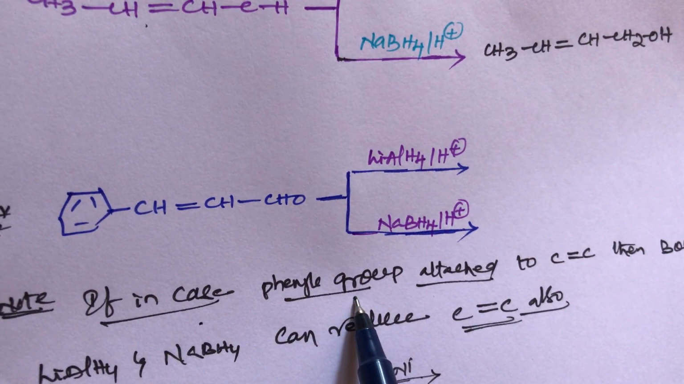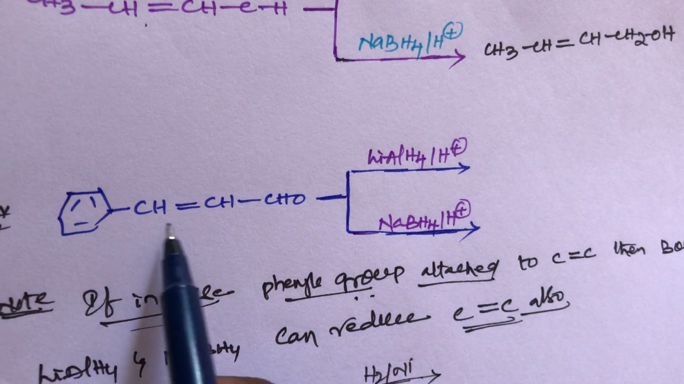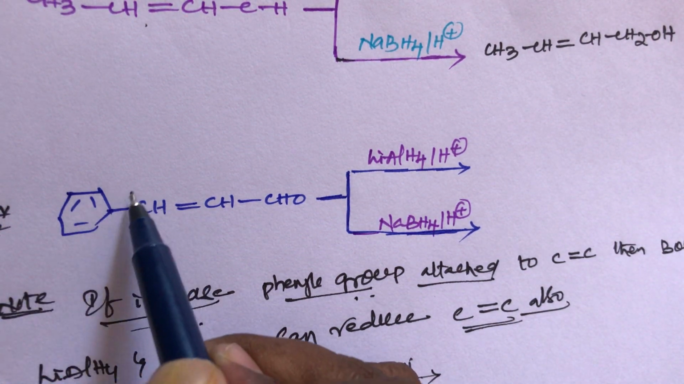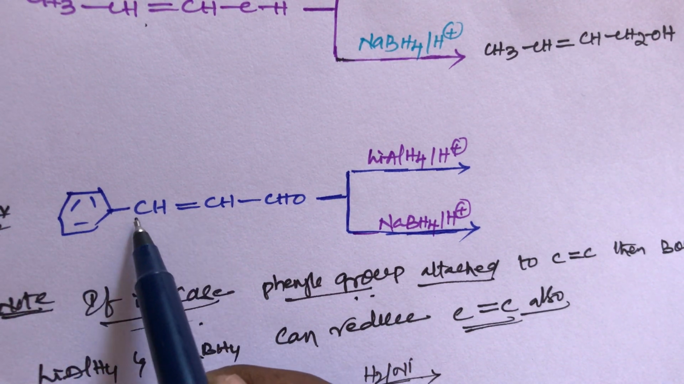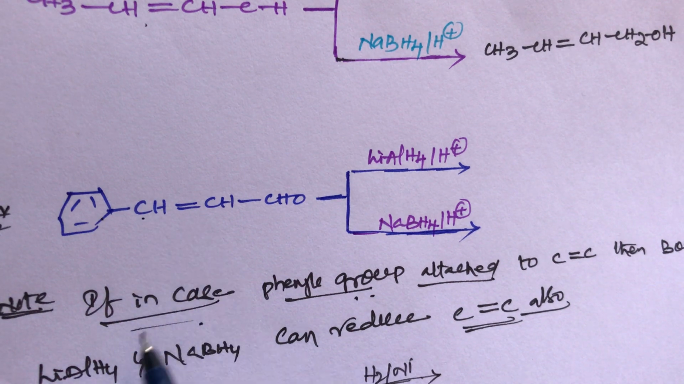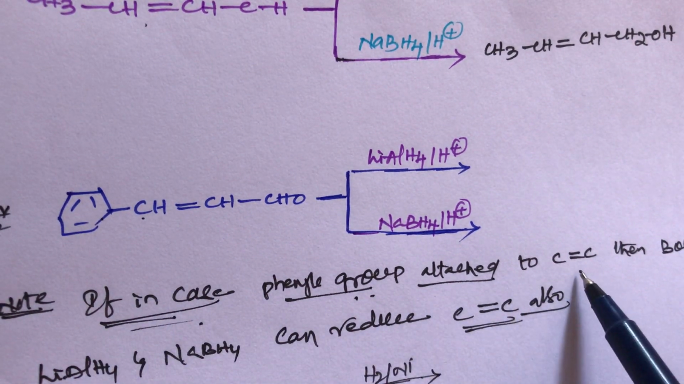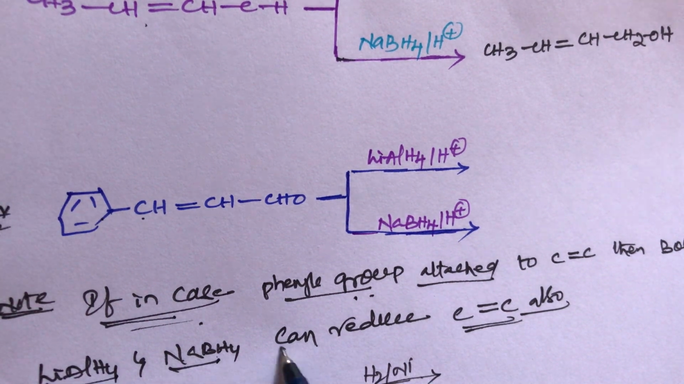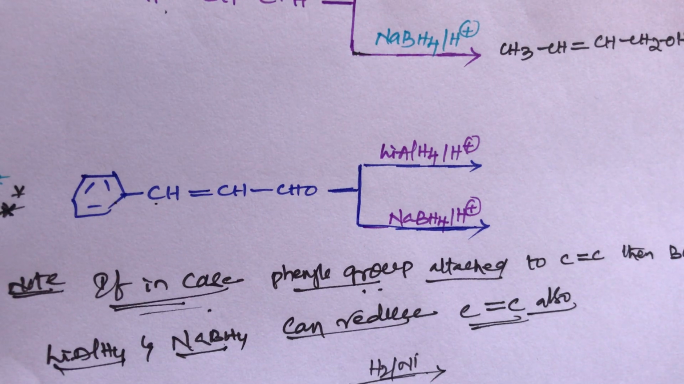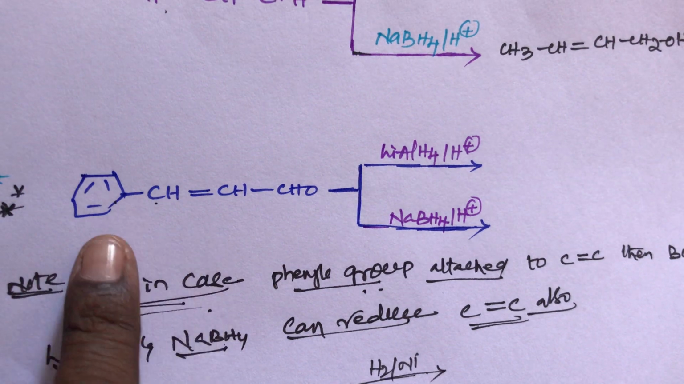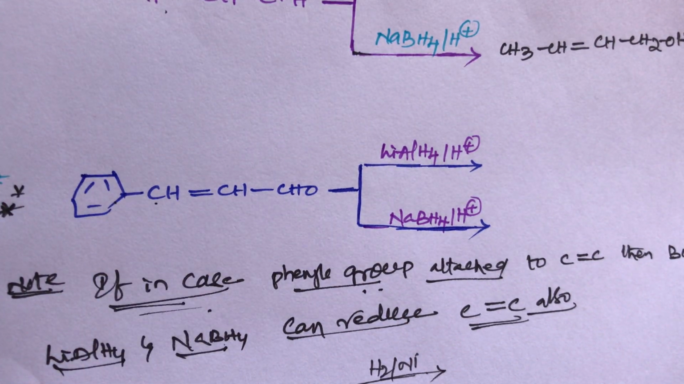If a phenyl group is attached to the C double bond C carbon, this is the phenyl group, then both lithium aluminum hydride and sodium borohydride can reduce the C double bond C. Both reduce aldehydes and the double bond in the presence of the phenyl group, which is attached to the double-bonded carbon. This is the simple trick, and it is very important.